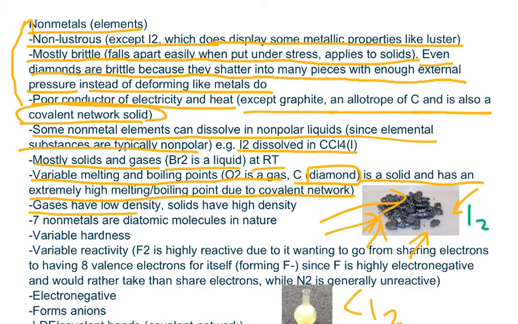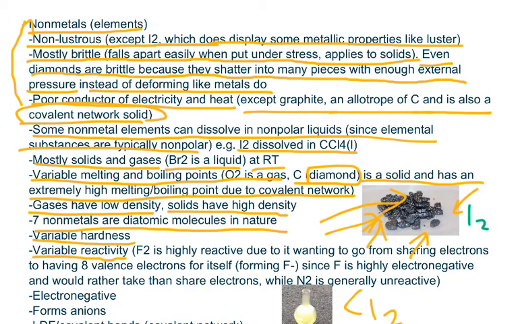Now, gases have a low density, while solids have a high density, and this applies to almost everything. There are 7 nonmetals that are diatomic molecules in nature, and we've talked about that in a few videos in previous units. Now, there are variable hardnesses because diamond is hard, while something like O2 is not hard because it is a gas. And let's read on.